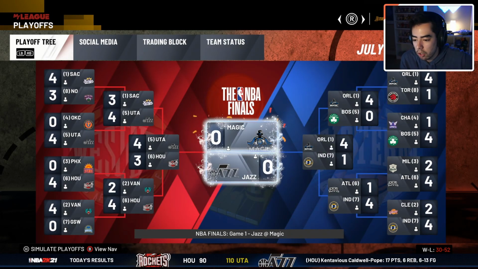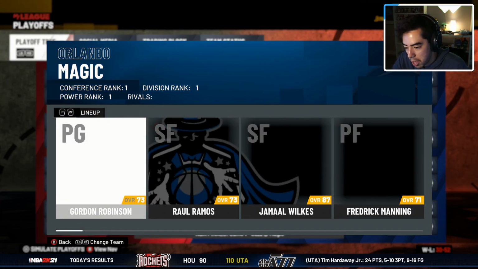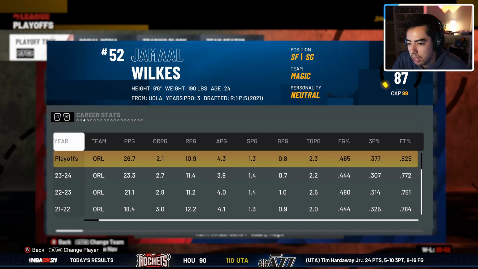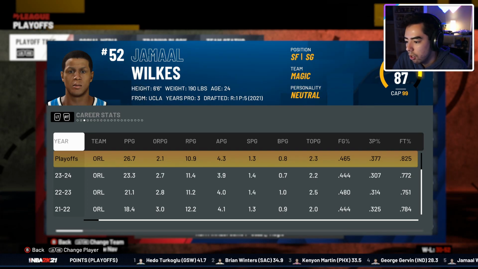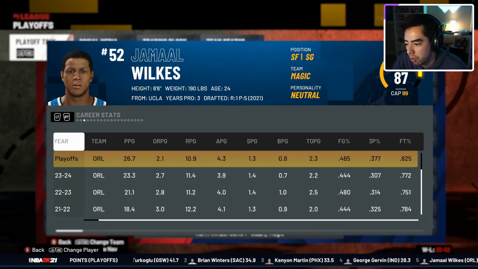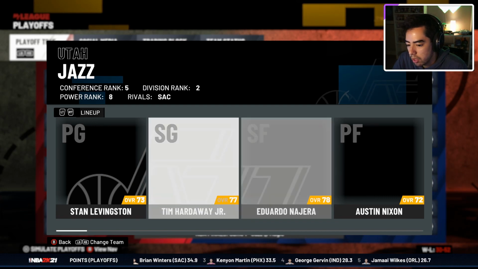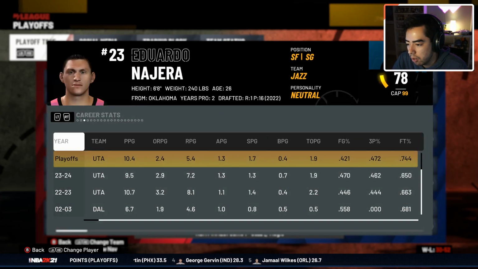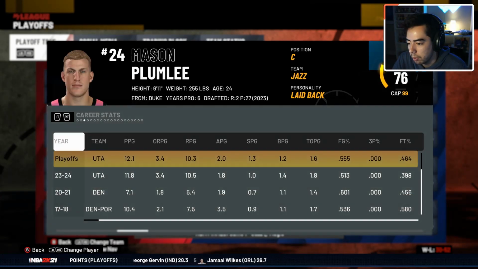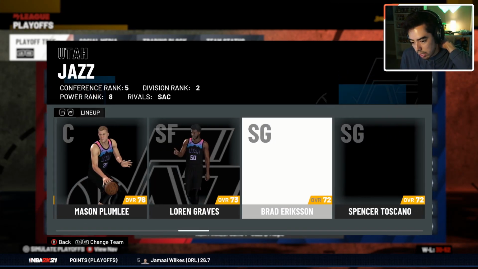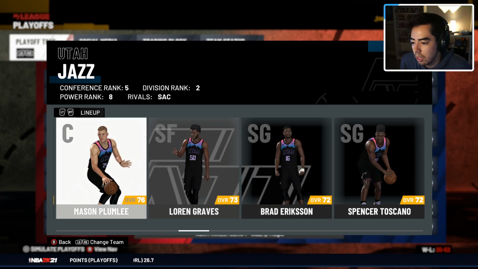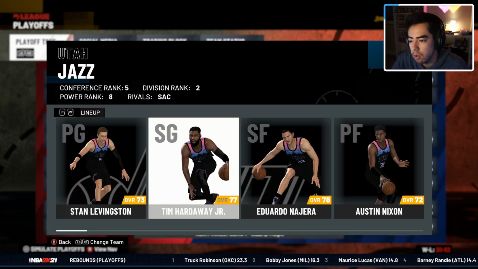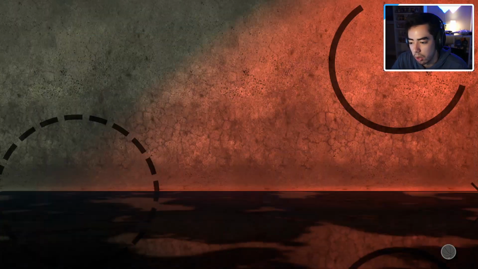So we have the Orlando Magic versus the Utah Jazz. We have the defending champions and Jamal Wilkes, who's at an 87 overall, 26 points per game, 11 rebounds, 4 assists here in the playoffs, versus a pretty balanced team with Tim Hardaway, Nahara, and Mason Plumlee. High 70s. When you got 3 guys in the high 70s in this league right now, that's going to give you a decent shot at winning games.